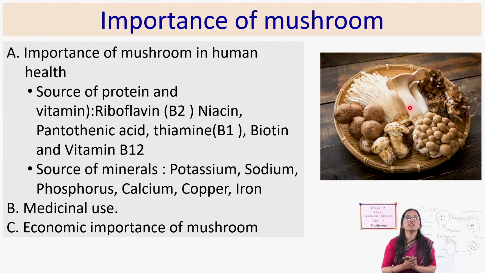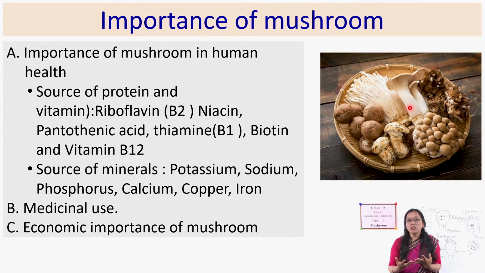What are the vitamins present in mushroom? It contains riboflavin, niacin, pantothenic acid, thiamine, biotin, vitamin B12, etc. And it is also a rich source of minerals. What kind of minerals does it contain? It contains potassium, sodium, phosphorus, calcium, copper, iron, etc., which are very essential for our body.